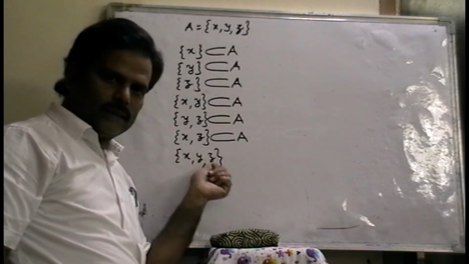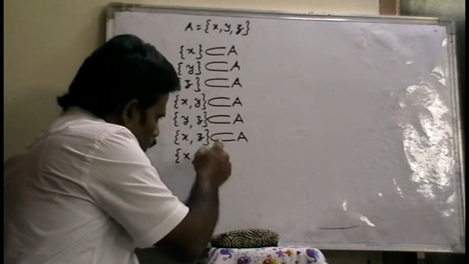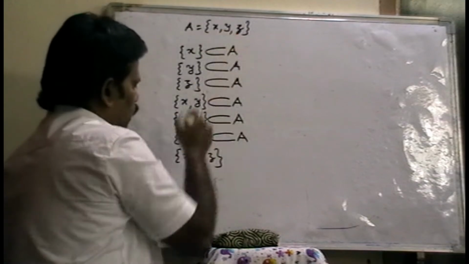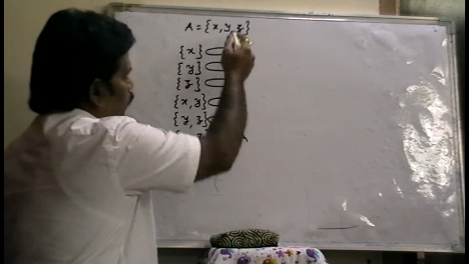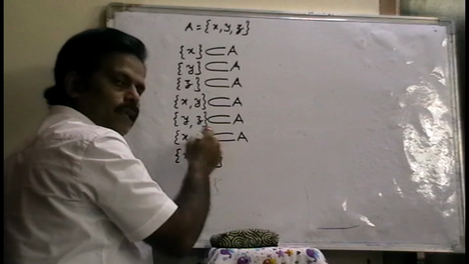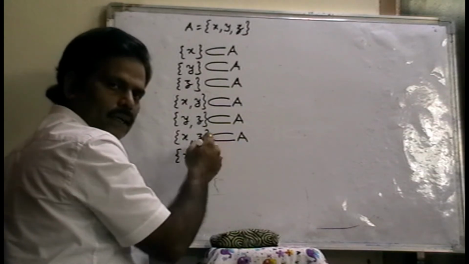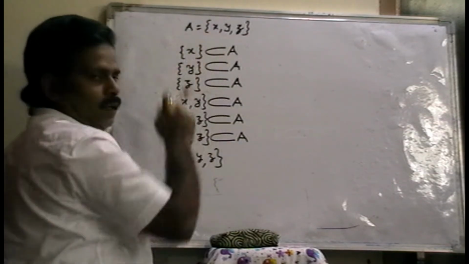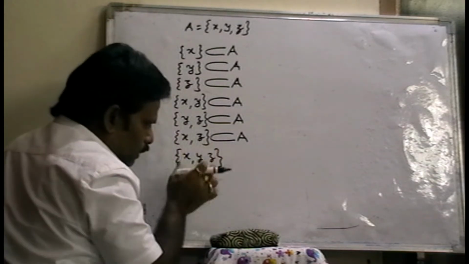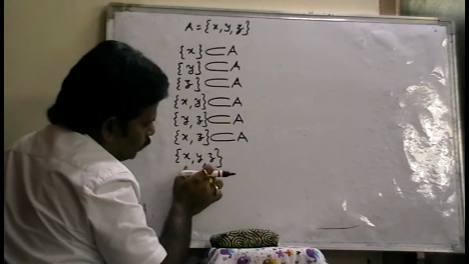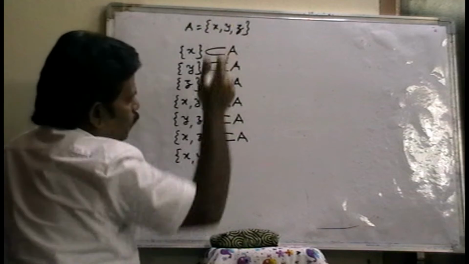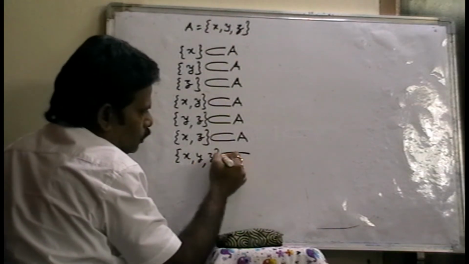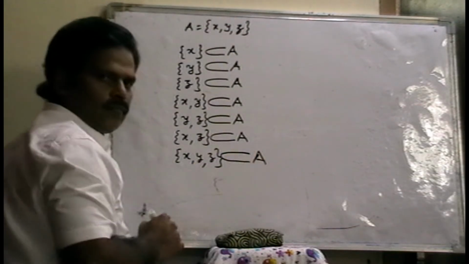Only X, Y, Z. Do all of these elements belong to set A? Yes. X is there, Y is there, Z is there. Sorry, all the elements in this set also belong to set A. So set XYZ is also a subset of A.